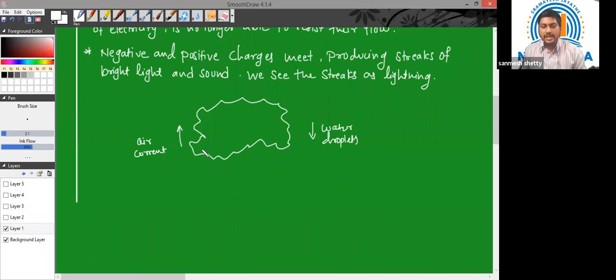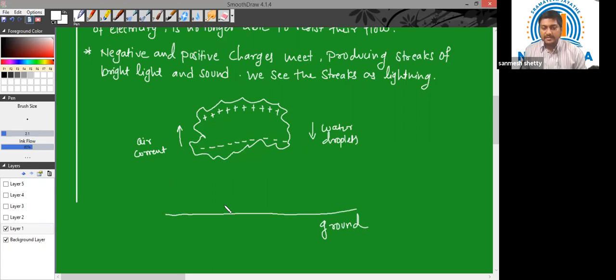So, the negative charges are accumulated on the lower region of the cloud, whereas the positive charges get accumulated on the upper region of the cloud. Now, we have learned the process of charging by induction. For example, this is my ground.